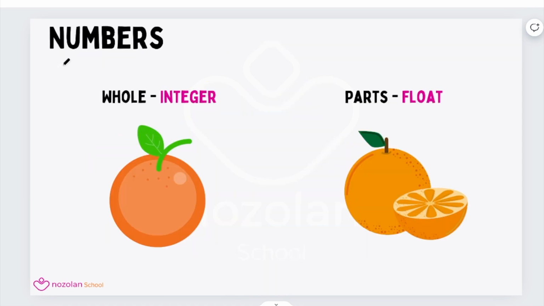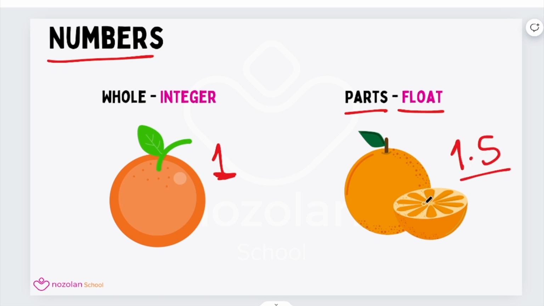So let's talk about the first data type, numbers. In Python, numbers can have two types. The first type, we call it whole or integer. For example, here we have 1 orange, so that's an integer. The second type, we call it float, which contains parts or fractions. For example, here we have 1.5 orange, so this is a float.